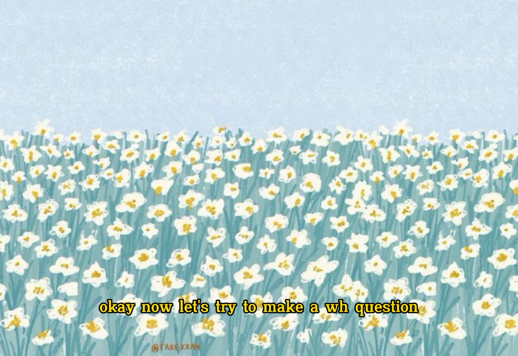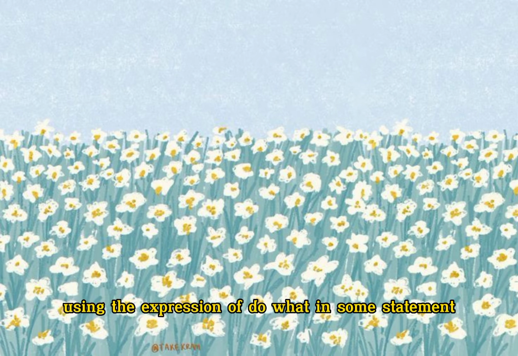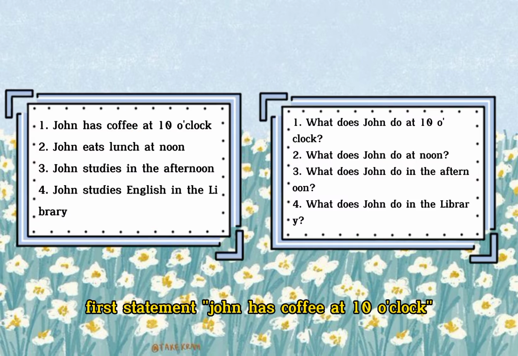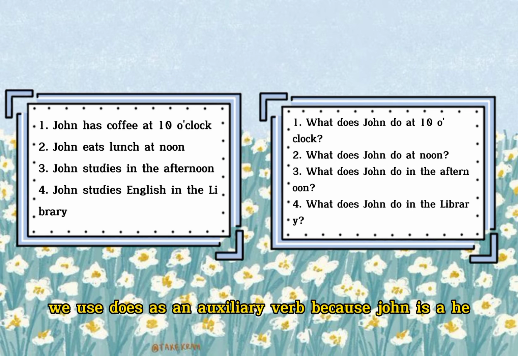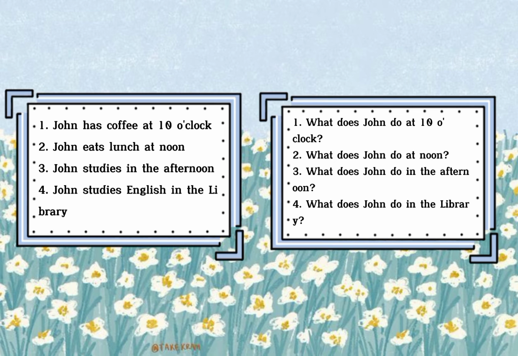Okay, now let's try to make a WH question using the expression do what from some statements. First statement, John has coffee at 10 o'clock. Then we can make the question, what does John do at 10 o'clock? Because it's the same form of question that I told you before. We use the question word what because that's the expression we're looking for in this question. We use does as an auxiliary verb because John is a he, a singular person. Then we add all the rest of the sentence to complete the question.